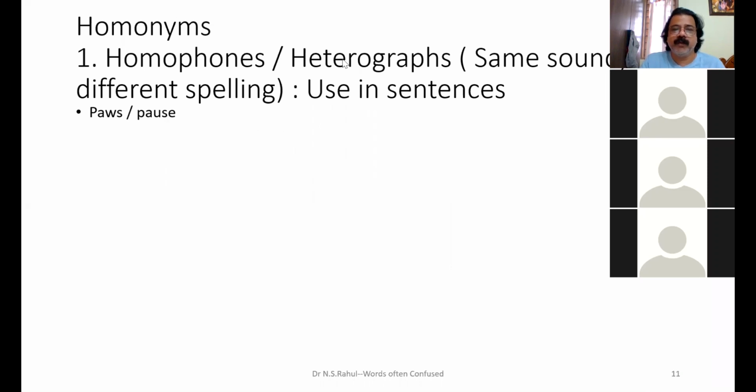If we are speaking for a while and stop in the middle, that is pause. A short stop is pause, PAUSE. And paws are a dog's feet, those fingers with long nails, PAWS, pause.